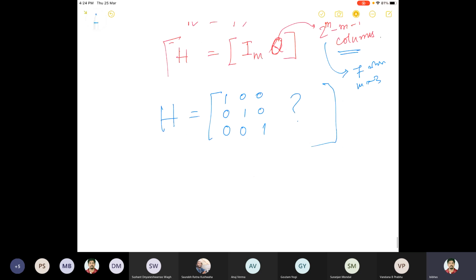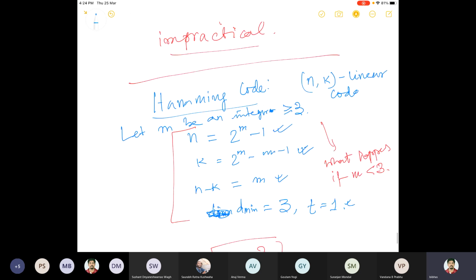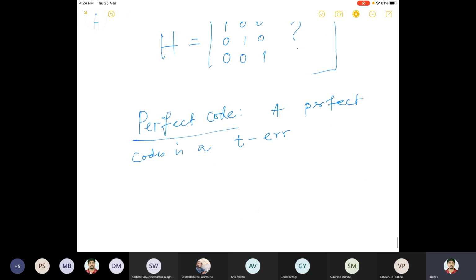So there is a class of codes which is called perfect codes. I'll not talk about perfect codes in general, and this is an example of a perfect code. A perfect code is a t error correcting code. T is this value. What is t? T is floor of dmin minus 1 by 2. This is a t error correcting code.